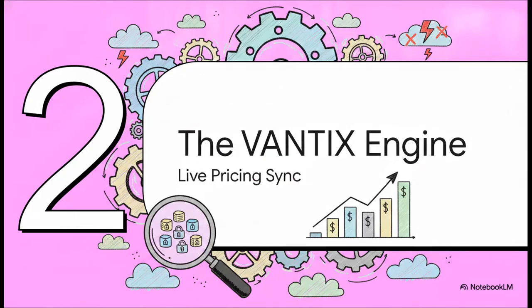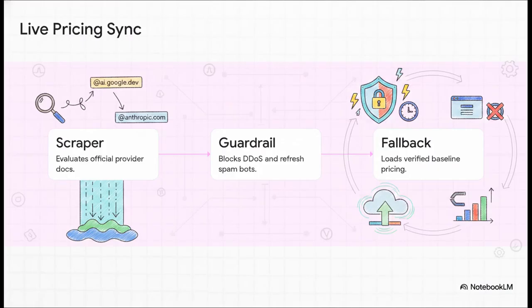Section 2. The Vantix Engine, Live Pricing Sync. Alright, so now that we know how tokens are counted securely, you're probably wondering, how does this tool actually pull accurate costs for dozens of different models without relying on fragile, paid APIs? It uses this brilliant multi-tier fallback chain to guarantee 100% uptime.